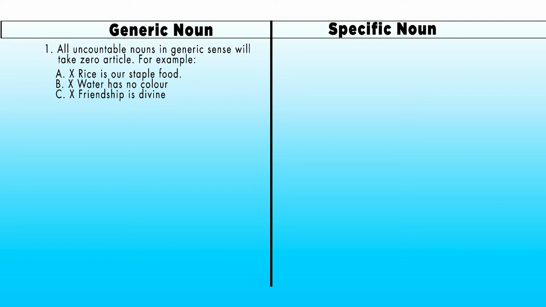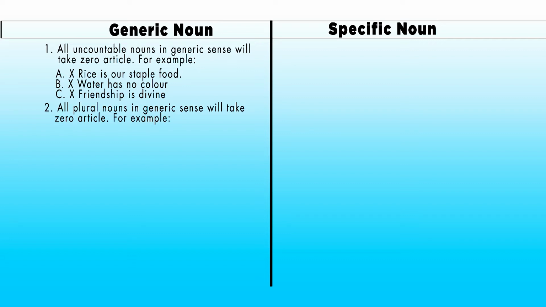B, water has no color. Here, water is also uncountable noun, therefore, water will take zero article. C, friendship is divine. Here, friendship is also an uncountable noun, therefore, friendship will take a zero article.